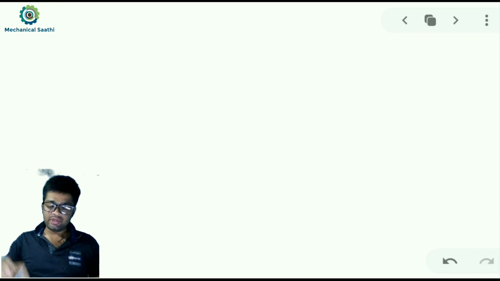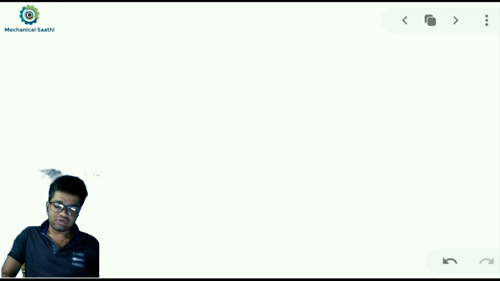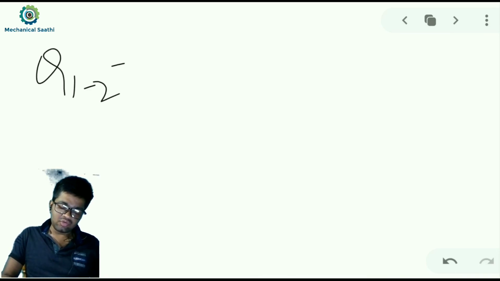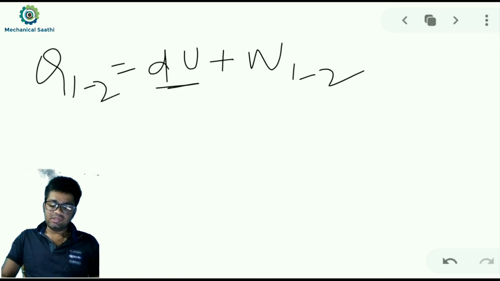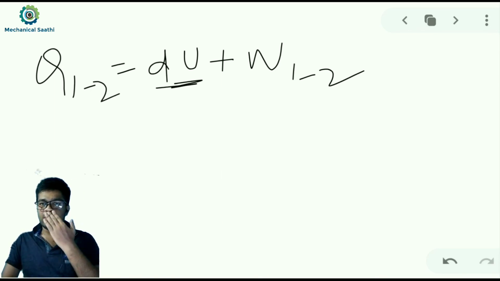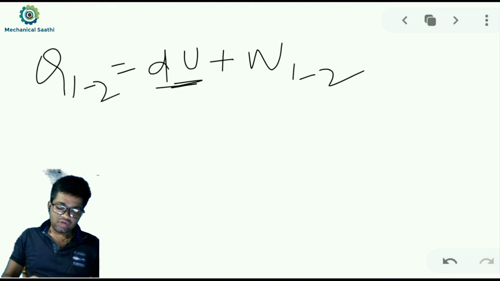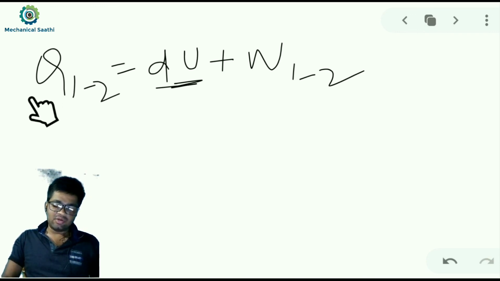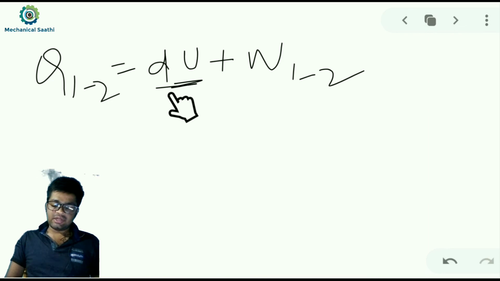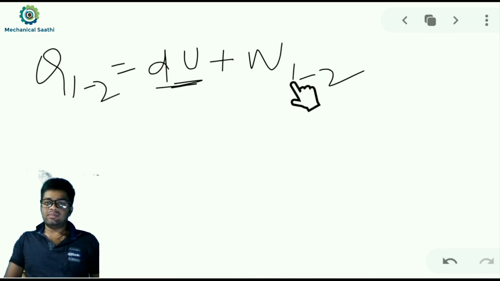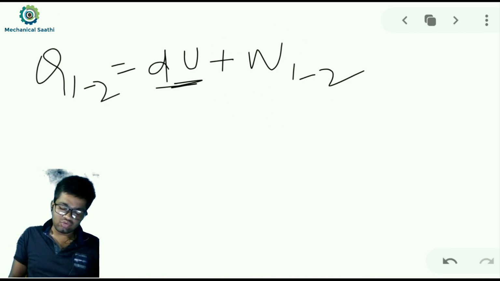So using the first law of thermodynamics we can calculate it easily. Q12 will be equal to dU plus W12, where we have assumed that the change in total energy is equal to the change in internal energy. Now Q12 is given to us already, and the dU value we have calculated, so we can calculate W12.